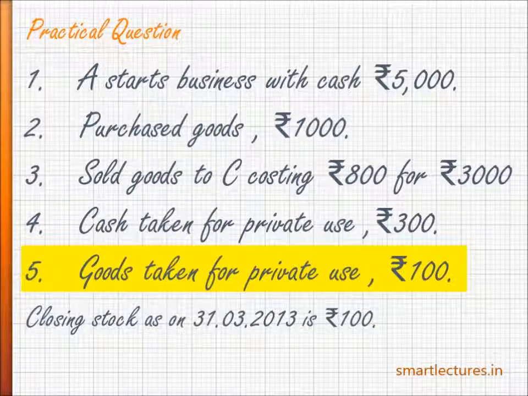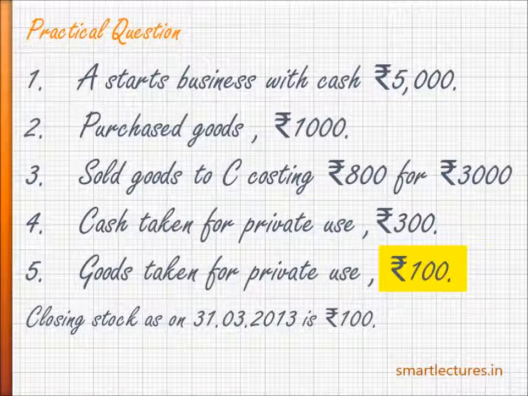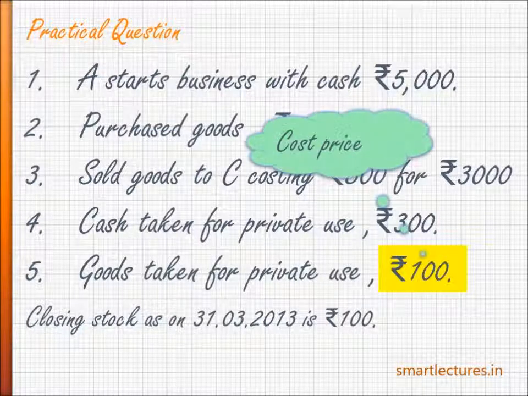next transaction. Goods taken for private use, rupees 100. This is the case of drawings because the goods have been taken for private use. And we are going to assume in this question that A is running a bookshop. It means he has taken one book for his personal use. But we don't know whether it's a cost price or selling price. So I'm going to assume that this is the cost price of the book. I mean to say the goods, rupees 100.